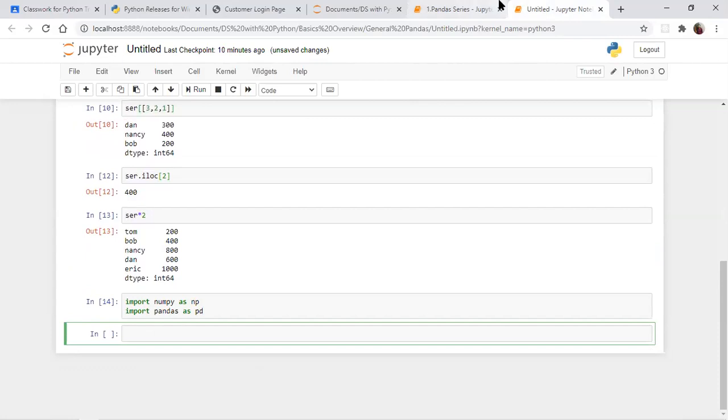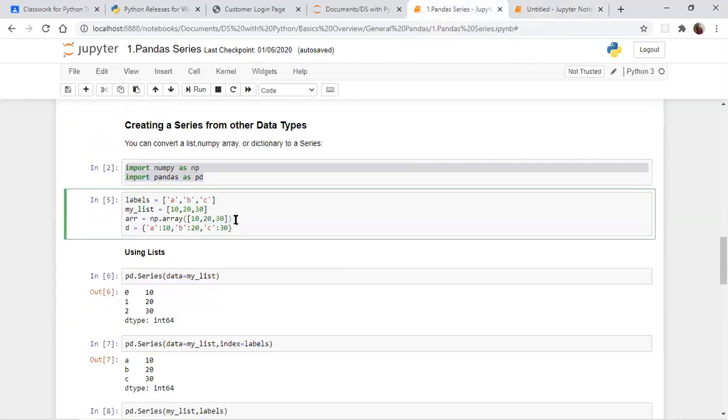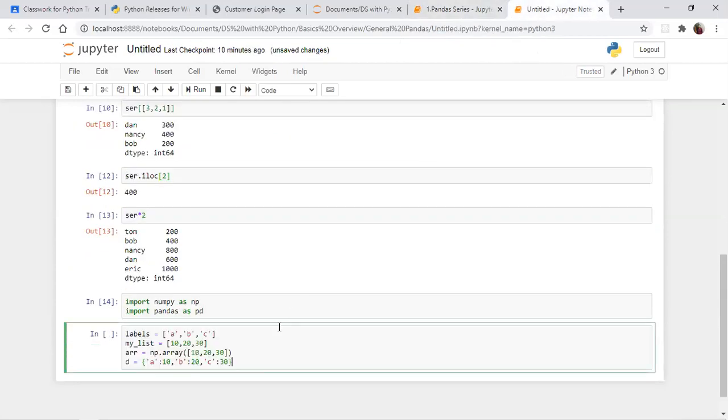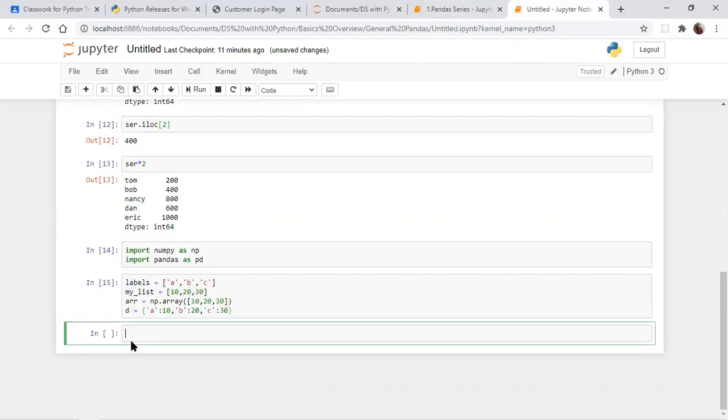So I imported numpy, and pandas we imported. We already have pandas, no need of giving it again, but I just copy pasted. So see, what are the things here we are having? Just observe this. You have one list with strings, another list with numbers, one numpy array, and one more dictionary data type. Okay.